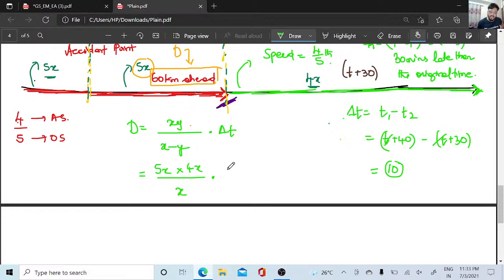तो 10 बार 60 करना पड़ेगा because time is always in hours, right? x और x कट जाएगा इधर, yes or no? So this is going to be 5 4s are 20x, okay, 20x into 1 by 6, so this is 20 by 60x बन जाएगा, ठीक है, जो बन जाएगा 2 by 6 or else I can write it as 1 by 3x, yes or no, right?